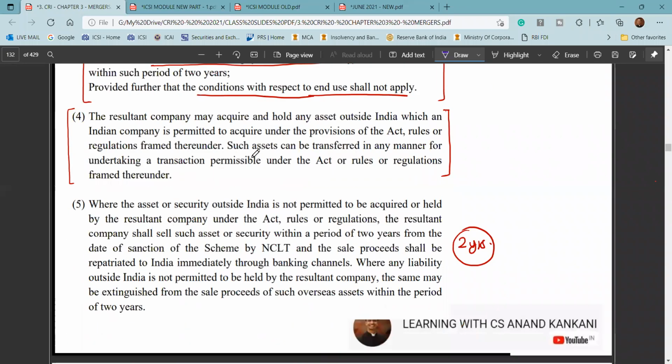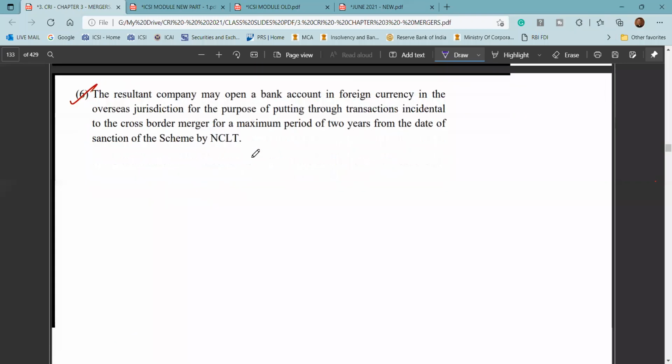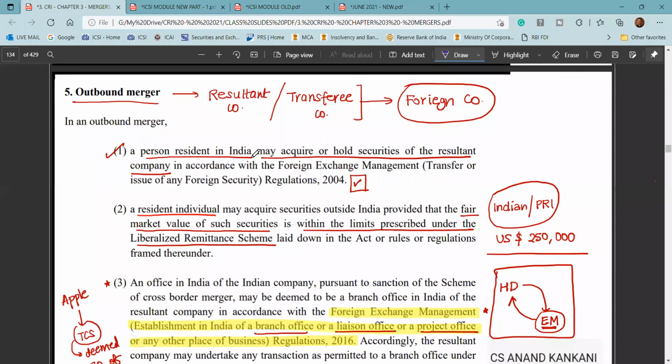These 2 years remittance and all these are fine, right? Same again in case of an outbound merger. So you have the limits. In case of an outbound merger, you need to ensure that if it's a resident individual, then it is within the limit of the Liberalised Remittance Scheme, where the limit is 250,000 US dollars per year.